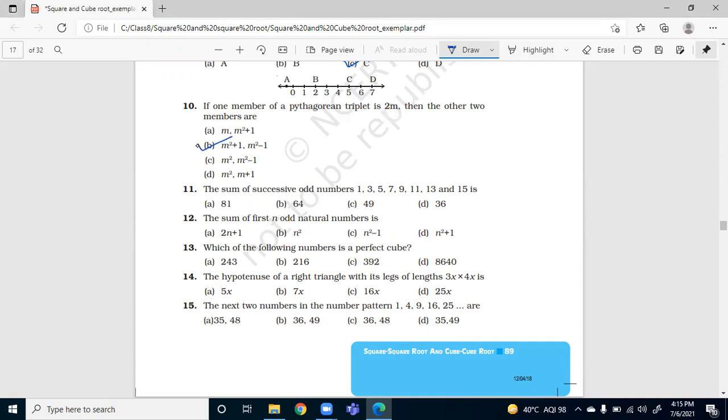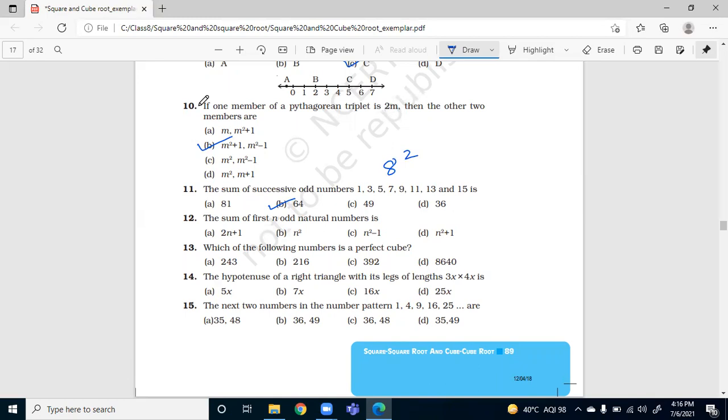The sum of successive odd number is... Anmol. Ma'am, can I? Yes, Dhriti. Ma'am, B part, 64. How? Ma'am, I just count the number of odd numbers. So it was 8. So 8 square, 64.